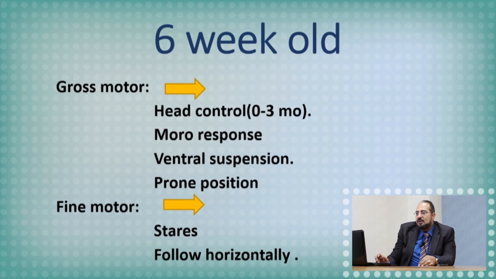For a 6-week-old infant, he can do gross motor. Which items of gross motor can he do? He may support his head, supporting his head, usually completed at the age of 3 months, and ventral suspension with prone position.